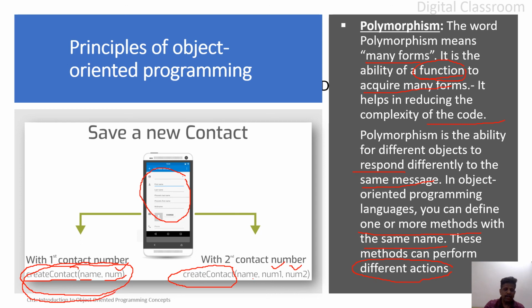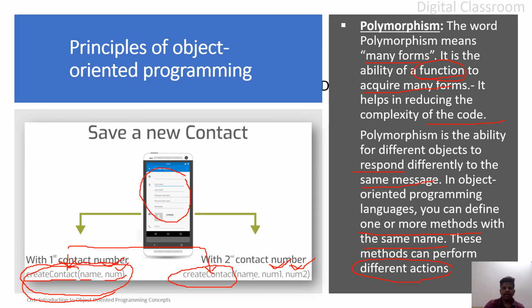With the same method name and the same form, you can save a single number of a new person with his name, or if he or she has two numbers, you can do that also, and with email ID, that also you can do. So it is taking multiple forms, create contact. This is the best example of polymorphism. With the same name, two or more functions will be defined within the class.